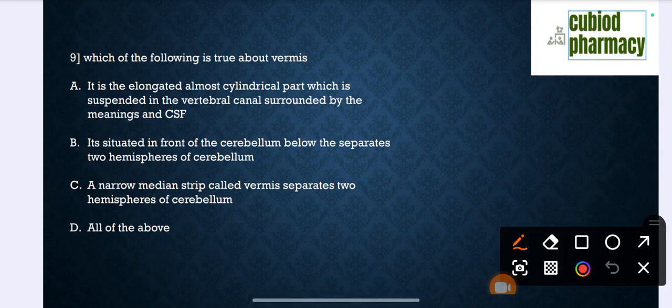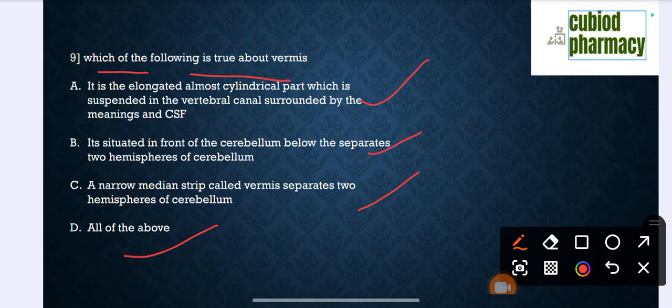Question number 9. Which of the following is true about worms? Option A, it is the elongated, almost cylindrical part which is suspended in the vertebral canal surrounded by the meninges of the CSF. Option B, it is situated in front of the cerebellum below the separates two hemispheres from cerebellum. Option C, a narrow median strip called vermis separates the two hemispheres of cerebellum. And option D, all of the above.